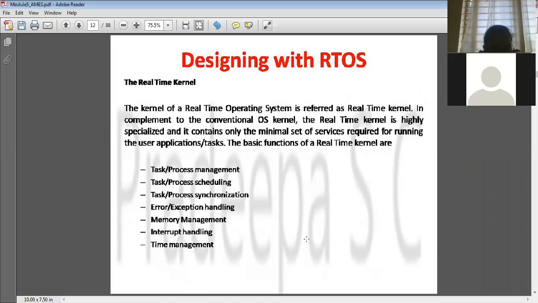And also error handling is a main thing in the real-time kernel function. Memory management also plays a very important role. Interrupt handling and time management. Time management is a main thing in the real-time operating system. So in the real-time kernel, what are the functions? There are a total of seven. Okay: process management, process scheduling, process synchronization, exception handling, memory management, interrupt handling, time management. These are essential services for the real-time operating system which are used in the embedded system, right?